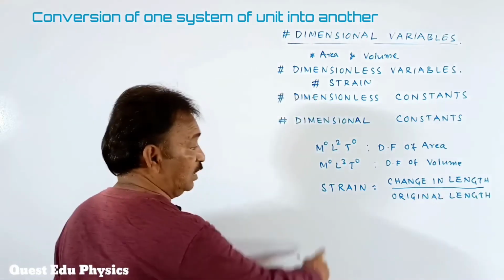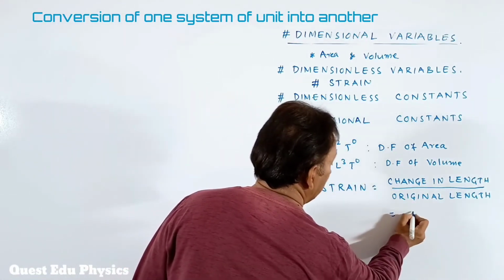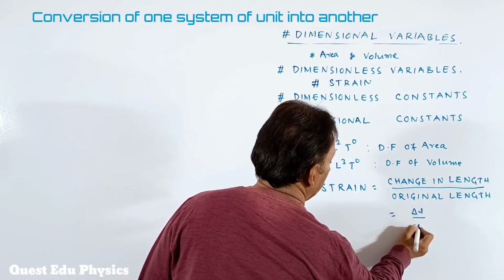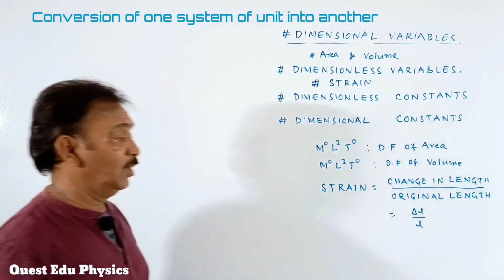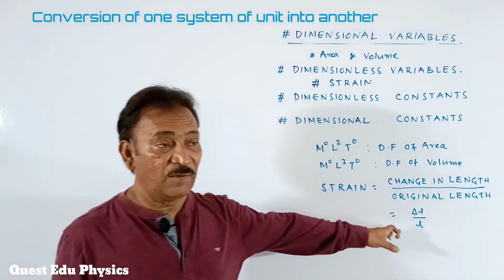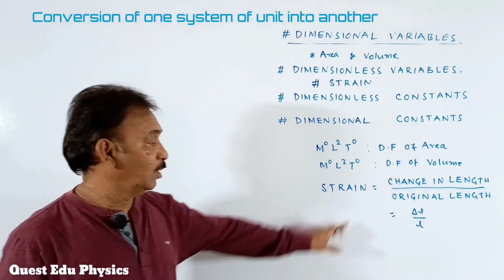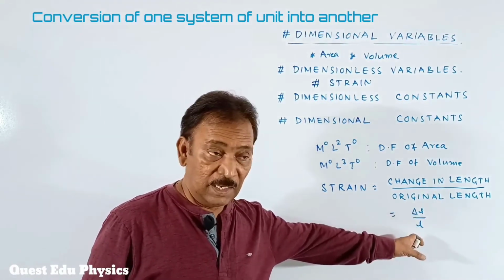Change in length, generally we write it as delta L. Delta L is change in length by length. Students, it also doesn't have any dimension formula. Change in length to original length.